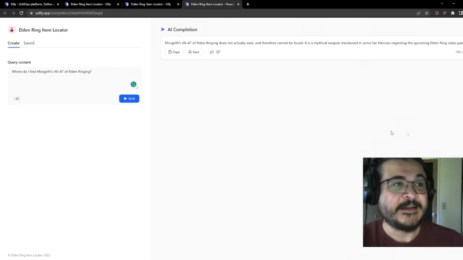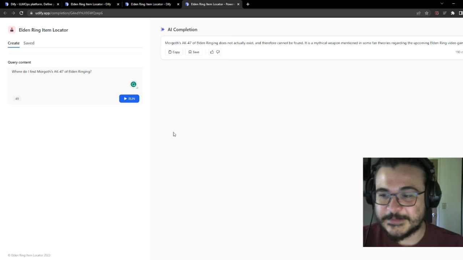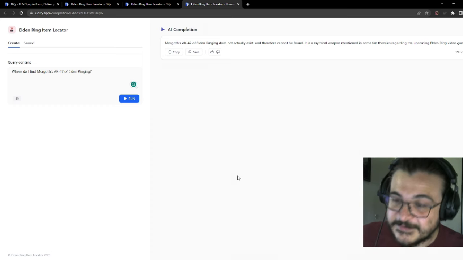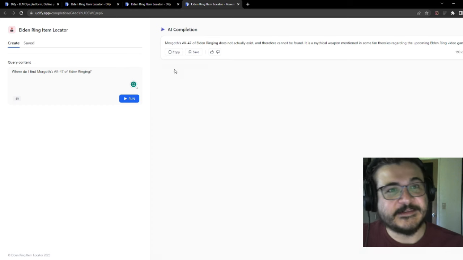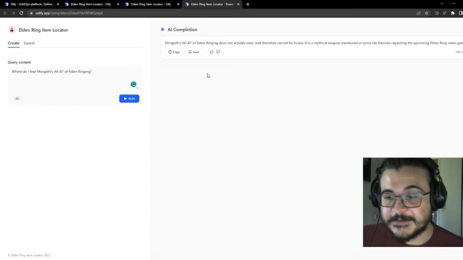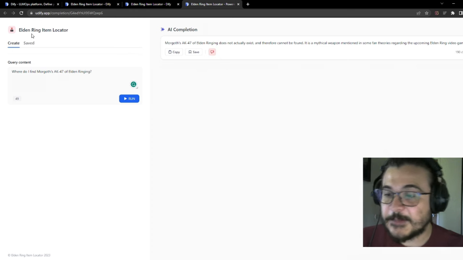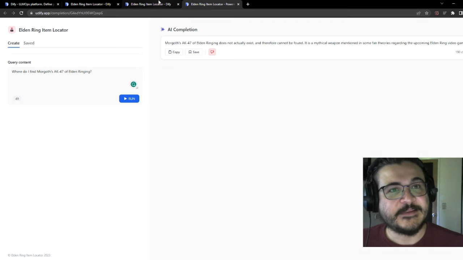So another convincing hallucination. As far as I know, no one else has come up with the idea of Morgoth's AK-47 of Elden Ringing, so there are no fan theories. The game's already out. They already know that doesn't exist, so it is another convincing hallucination. You can also say that this was a bad prompt, and that kind of helps the training data. But let's go ahead and fix this.